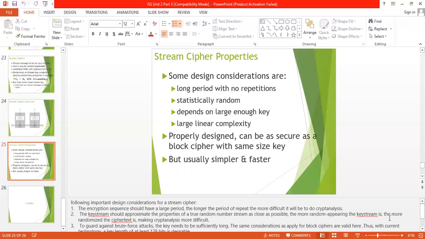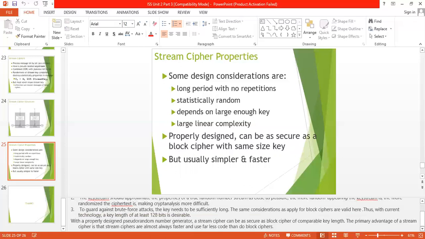The longer the period of repeat, the more difficult the cryptanalysis. Number two, the key stream should approximate the properties of a pure random number stream as closely as possible. The more random appearing the key stream is, the more randomized the ciphertext, making cryptanalysis more difficult. And the last, to guard against brute force attacks, the key needs to be sufficiently long.